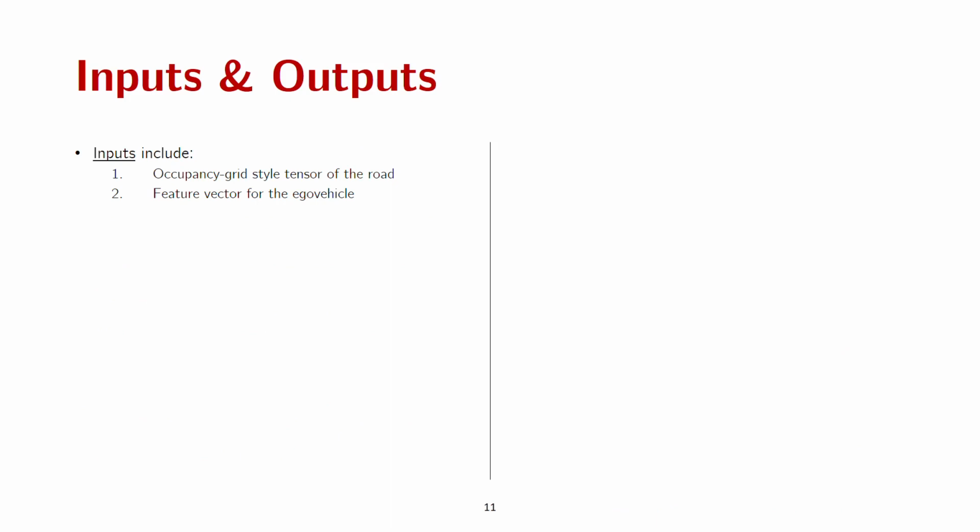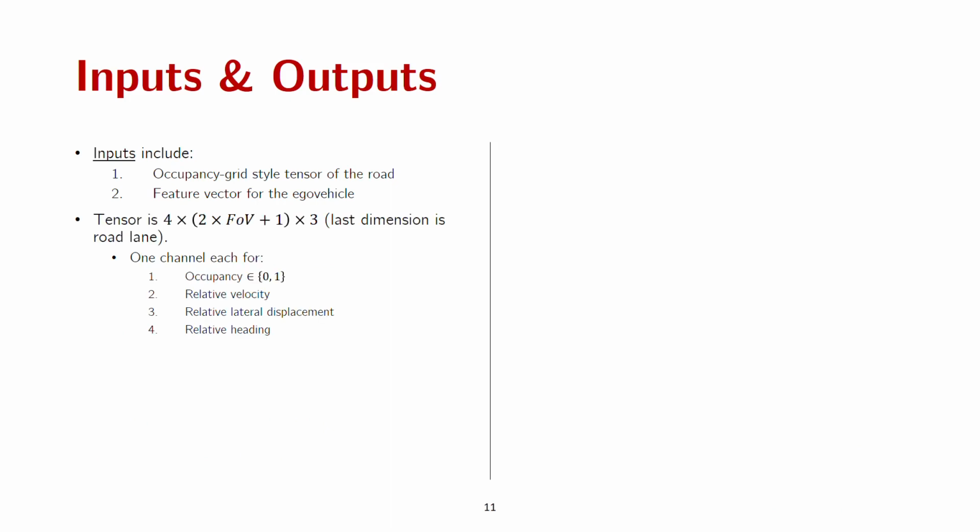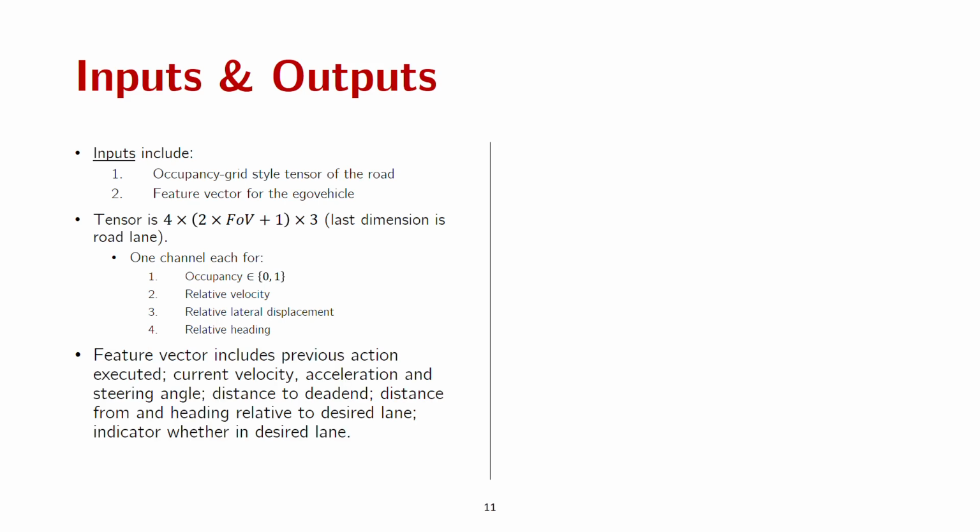In addition to the occupancy grid style inputs I just mentioned, we also include a feature vector that contains ego vehicle information. The size of the occupancy grid tensor is controlled by the vehicle's field of view. It includes information about on-road occupancy and relative velocities, lateral displacements, and headings of the neighboring cars on the road. The ego vehicle feature vector includes information about the ego vehicle's current state and its desired state with respect to the lane it should be in.